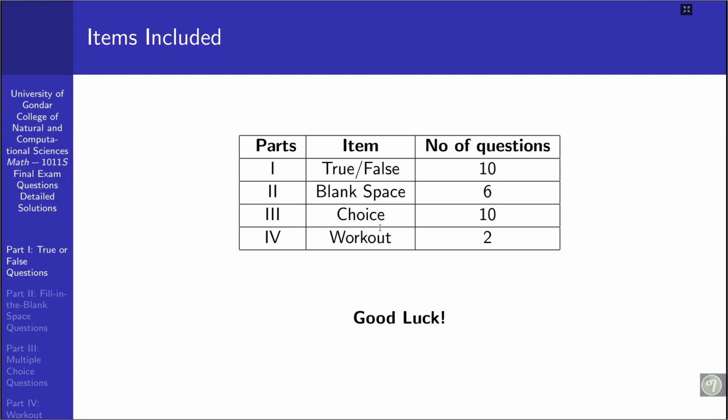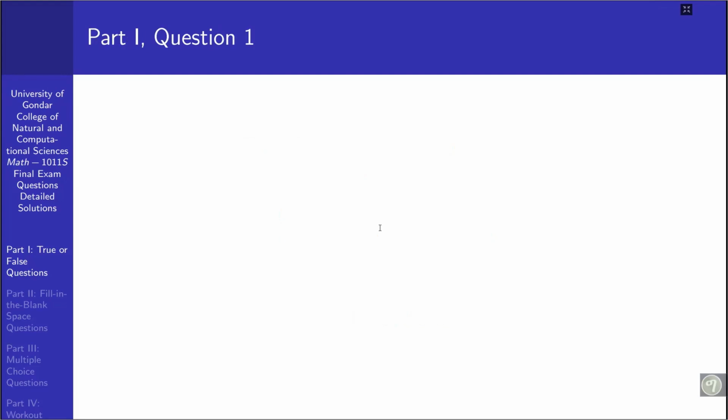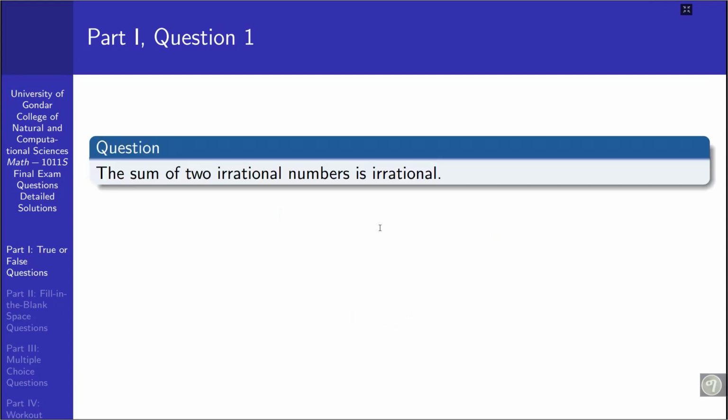The first item is True/False. The first question is this one.